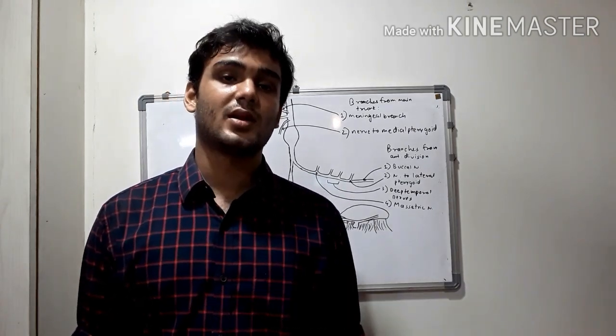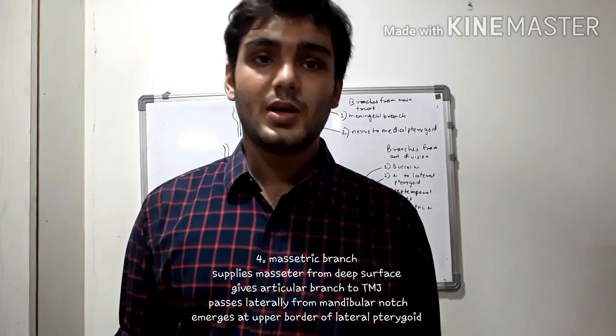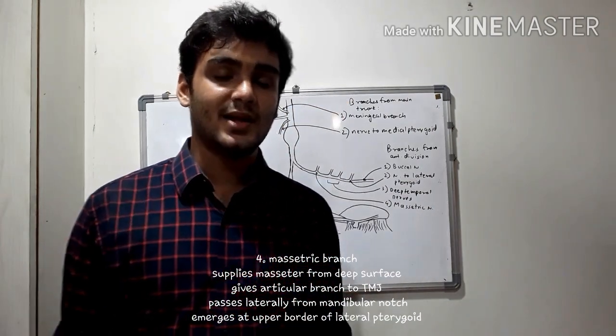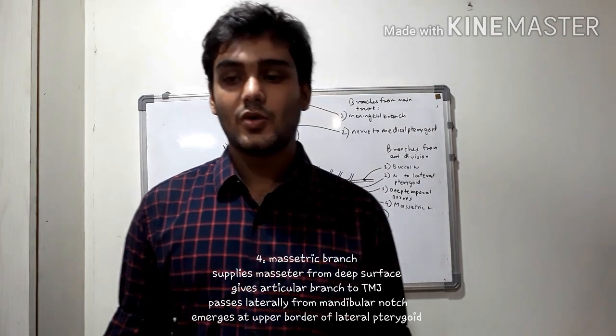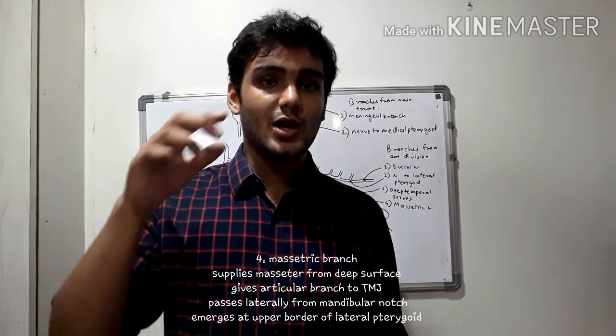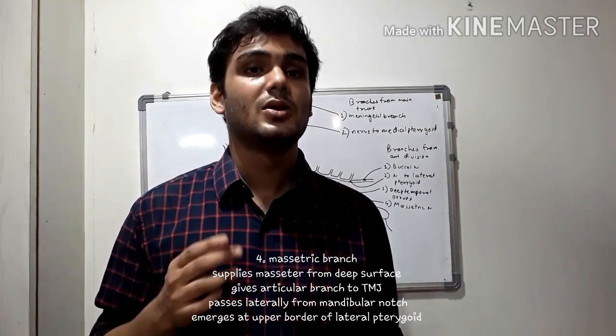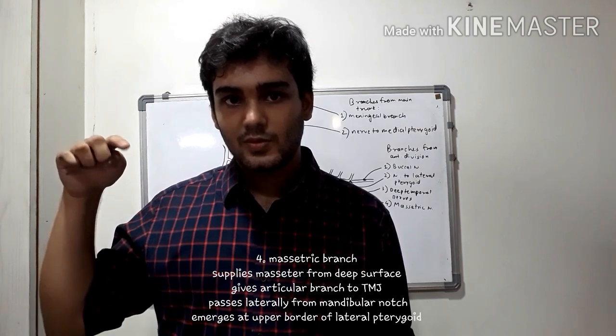Then talking about the masseteric nerve, as its name suggests, it supplies the masseter muscle. It also gives an articular branch to supply the temporomandibular joint, and moreover, it passes laterally from the mandibular notch of the mandible. You need to be well acquainted with the osteological terms regarding the mandible. So it passes laterally from the mandibular notch.